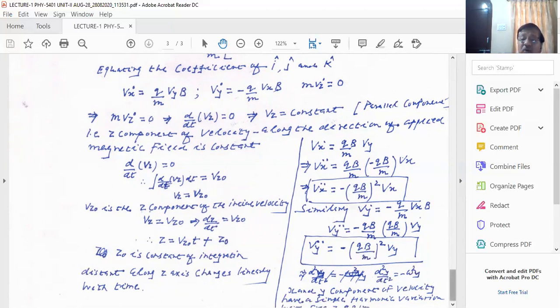So that's why I wrote here that the x and y components of velocity have a simple harmonic variation. The x and y components of the particle velocity in a uniform magnetic field have a harmonic variation, and its frequency is given by the ratio of the product qB divided by m. So this ratio qB divided by m is known as the cyclotron frequency.